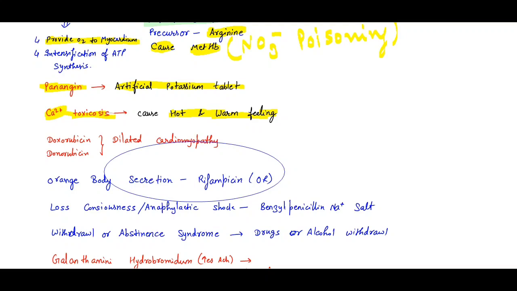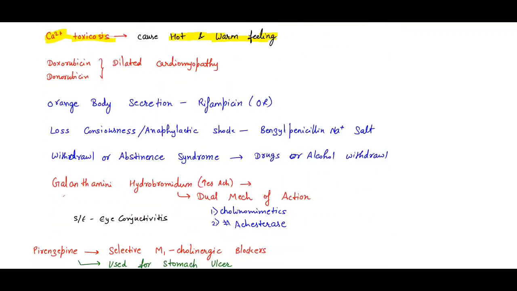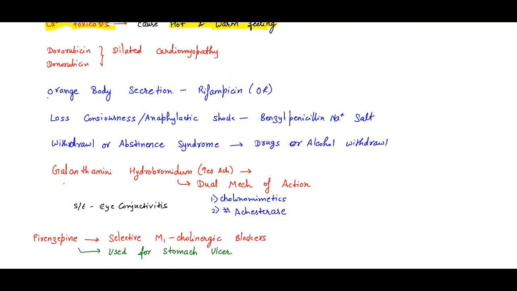Then doxorubicin and the daunorubicin cause the dilated cardiomyopathy. Which drug causes the nephrotoxicity? That is aminoglycoside. Which drug causes the orange body secretion or the red urine? That is rifampicin. The first line drug for the epilepsy. The loss of consciousness, anaphylactic shock: benzyl penicillin sodium salt.